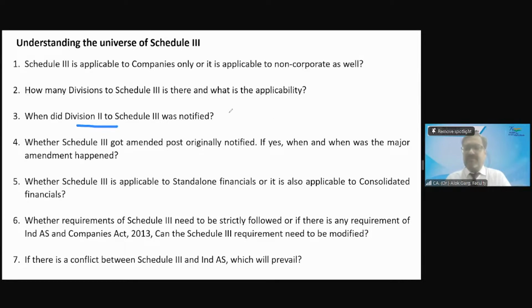When? It's April 6, 2016. Very good. 6 April 2016 is the date when this Division 2 to Schedule 3 was notified. Very good. Thank you, Geet. It is right.